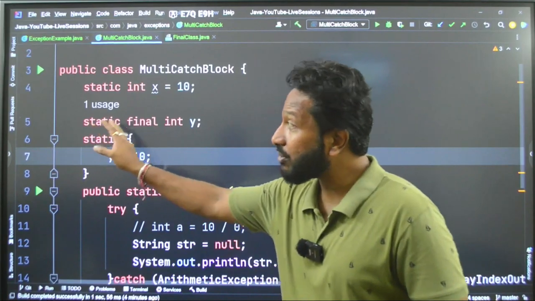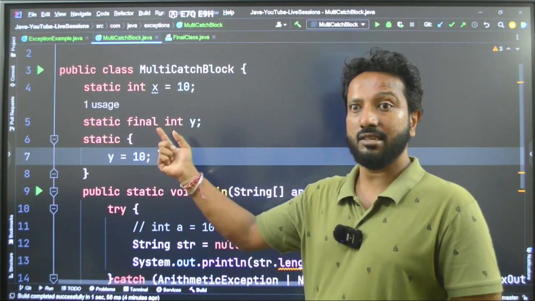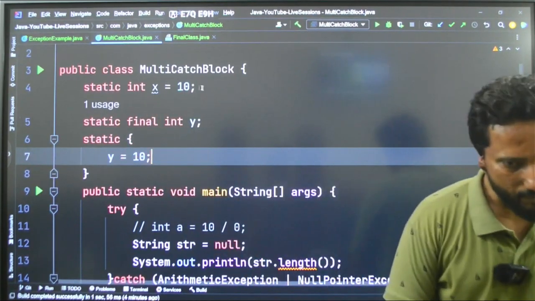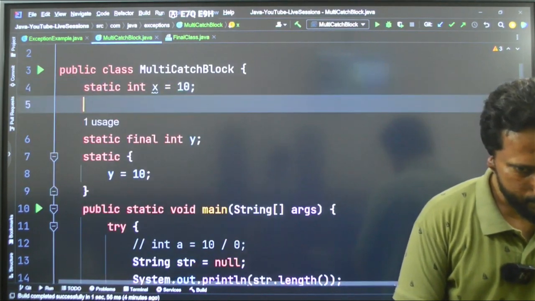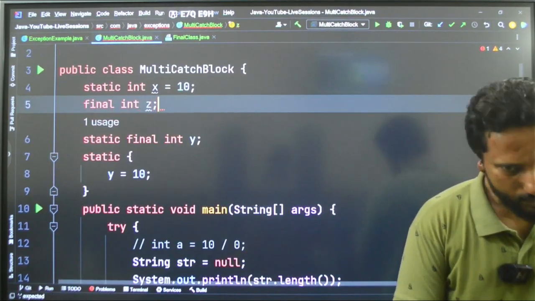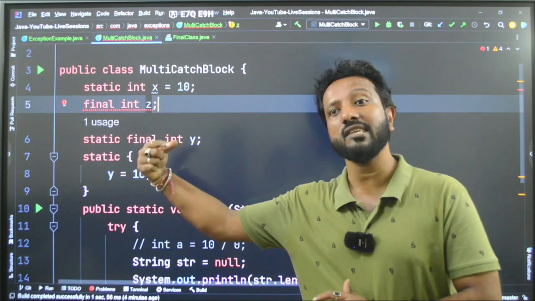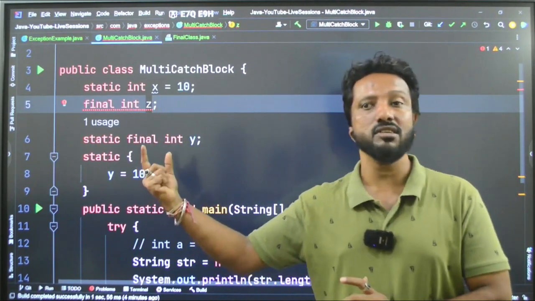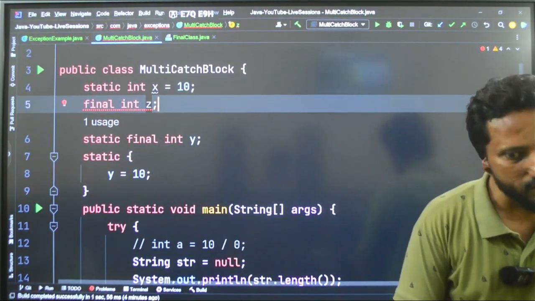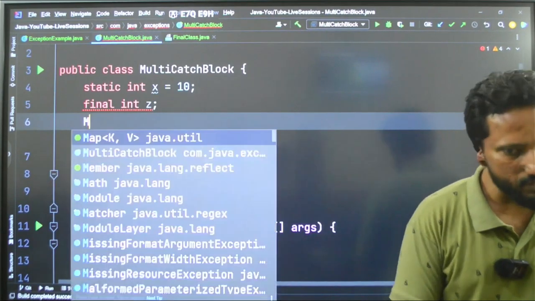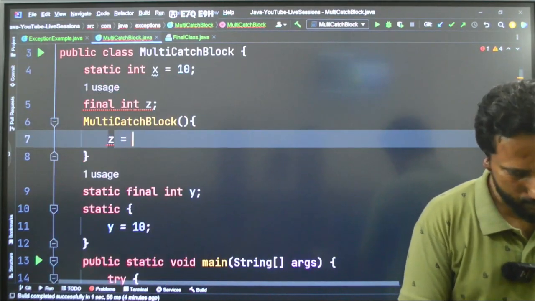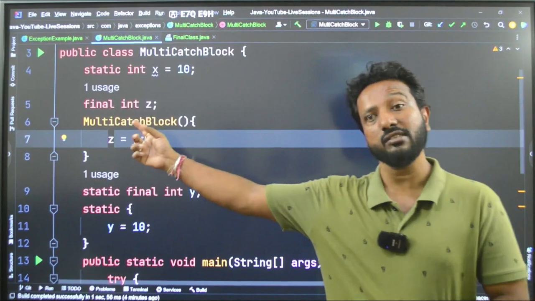A static variable which is final and not initialized will be initialized in the static block. But a variable which is final int z, not initialized, where should this be initialized? Very, very, very important question. A variable which is final but not initialized should be initialized in the constructor. Please remember that. I will give a bracket and say z is equal to 1. The error is gone. Understood?